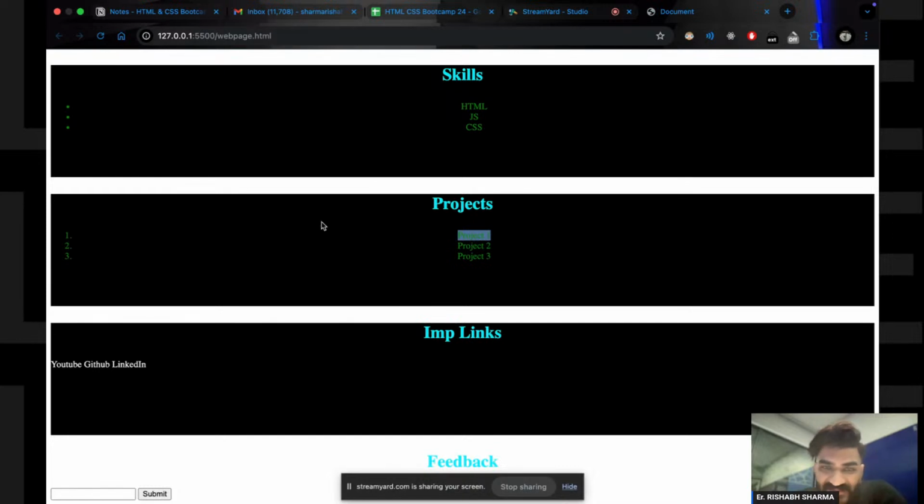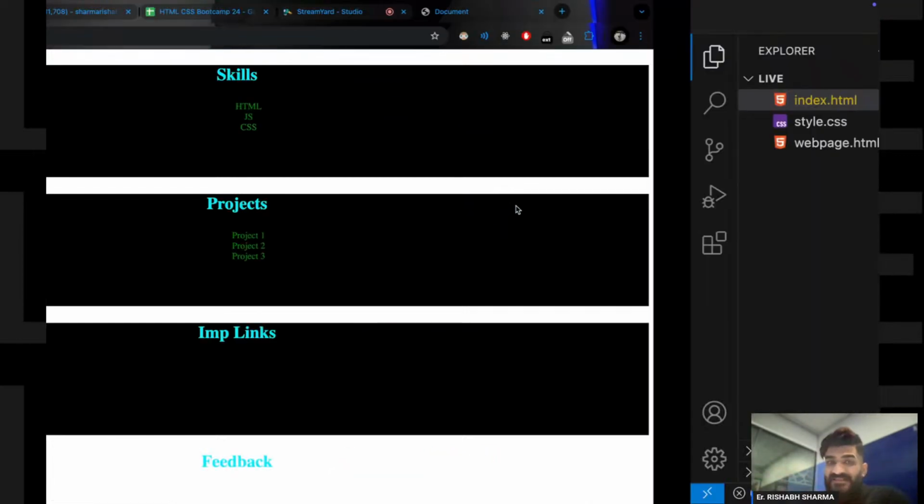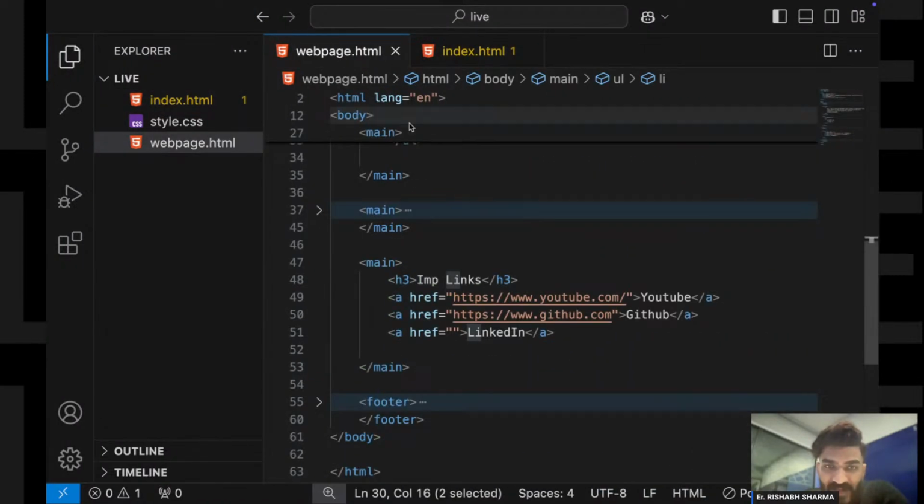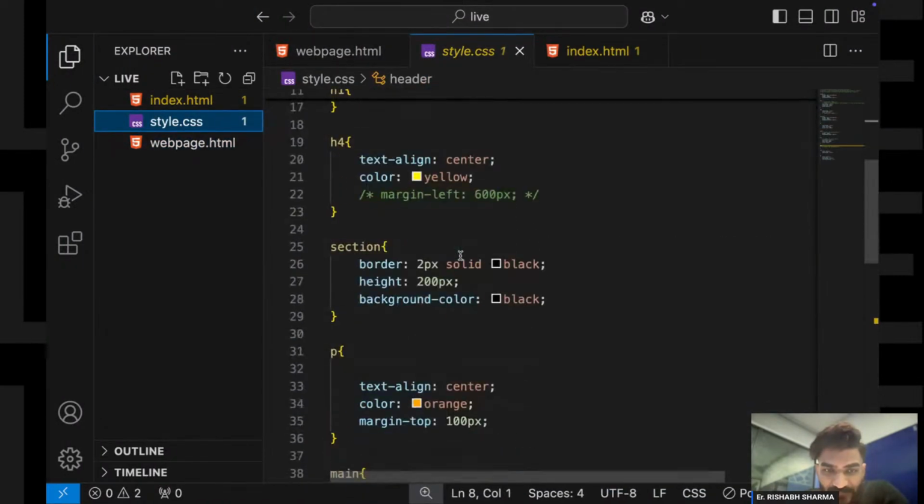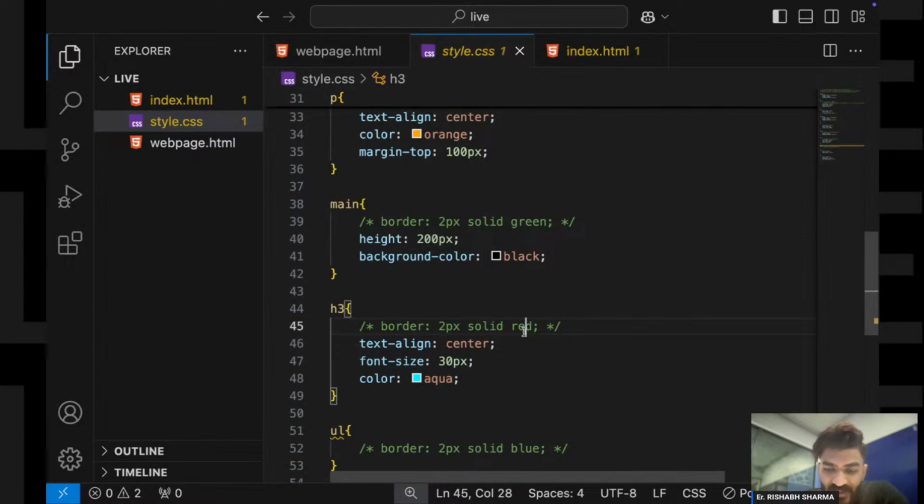Suppose this is a list, right? If I have written this list here, if I am taking the li element, okay, so it will block the complete row, it will block the complete line. Like I have written Projects here, so it is blocking the complete line. See, let me apply the border. I apply the border here and then you will see.